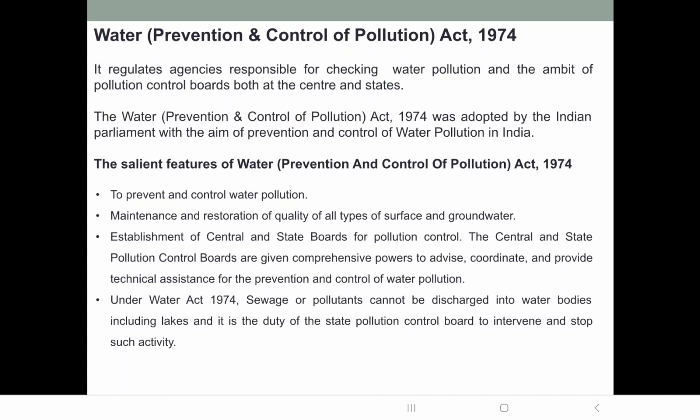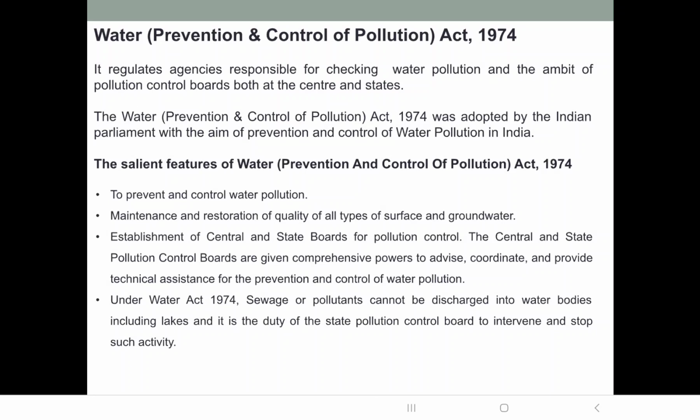Then under Water Act 1974, sewage or pollutants also cannot be discharged into water bodies, including lakes, and therefore it is the duty of State Pollution Control Board to intervene and stop such activity.